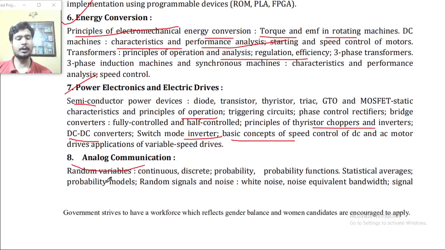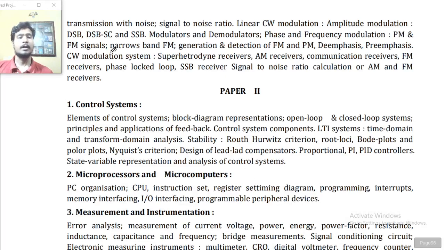Point number 8, analog communication. Random variables, continuous and discrete, probability and probability functions, statistical averages, probability models, random signals and noise, white noise, noise equivalent bandwidth, signal transmission with noise, signal to noise ratio, linear CW modulation, amplitude modulation, DSB-SC and SSB modulators and demodulators, phase and frequency modulation, PM and FM signals, narrowband FM, generation and detection of FM and PM, de-emphasis and pre-emphasis, CW modulation systems, superheterodyne receivers, AM receivers, communication receivers, FM receivers, phase locked loop, SSB receiver, signal to noise ratio calculation for AM and FM receivers.